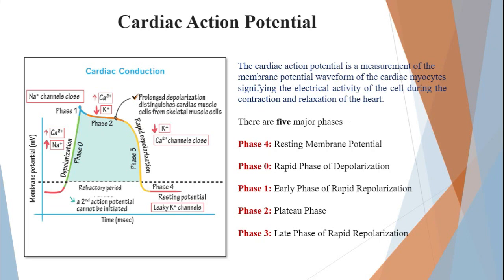Phase 4 needs to be attained so that the next excitation can occur. The excitation of the cells, the next potential, can occur either through the passage of ions via the gap junctions, or by any other excitation.